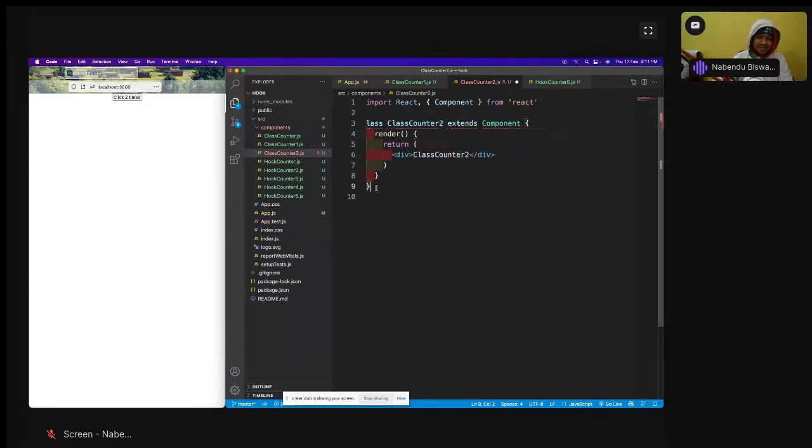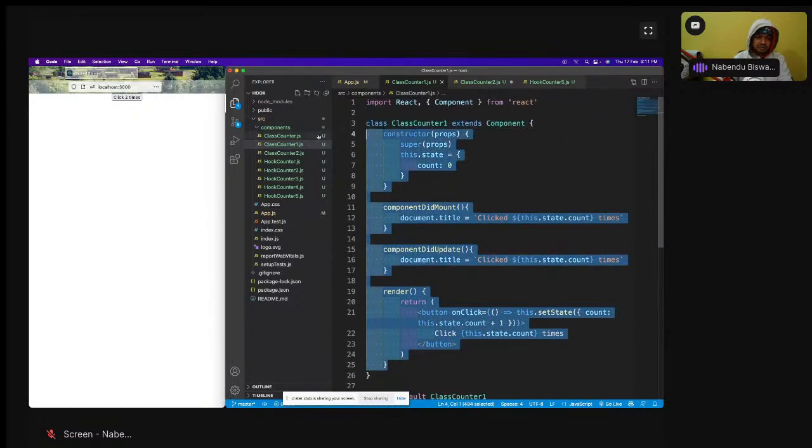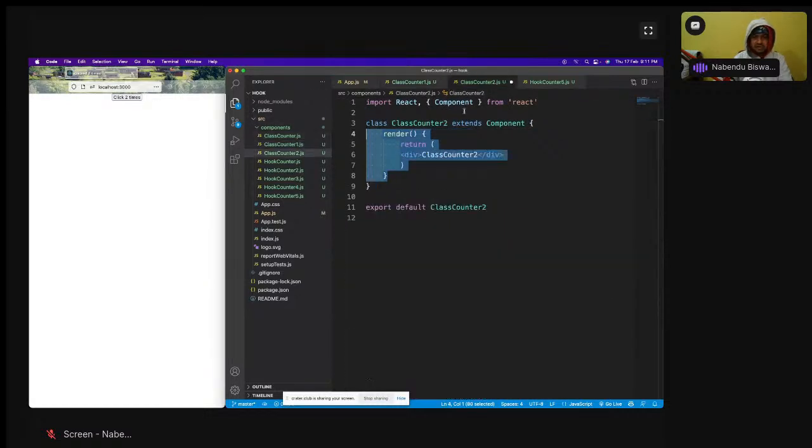Again, we are going to see it like that. Then let me copy all of these things from here, because most of these things are the same as what I'm going to use. I'll copy this to save time.